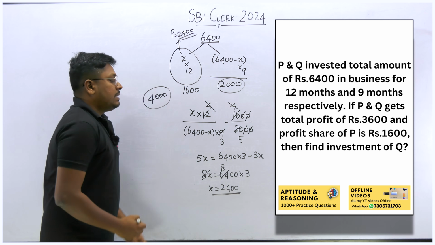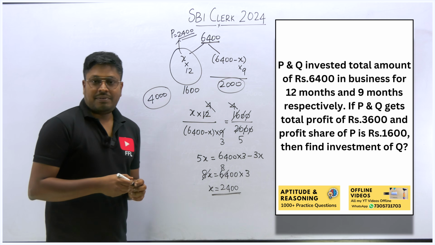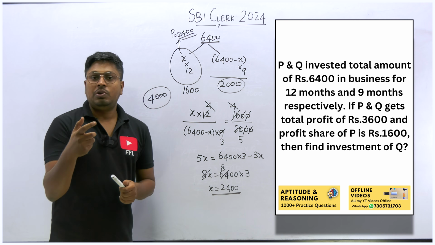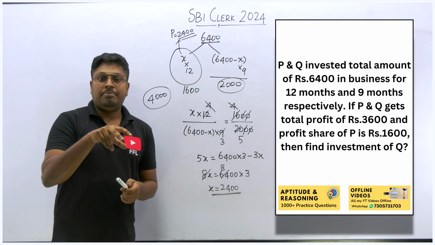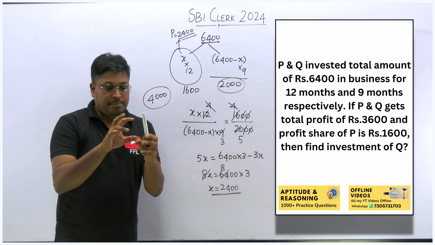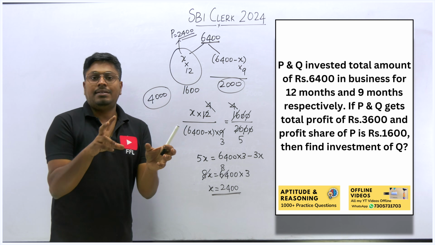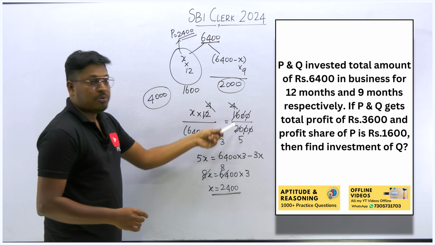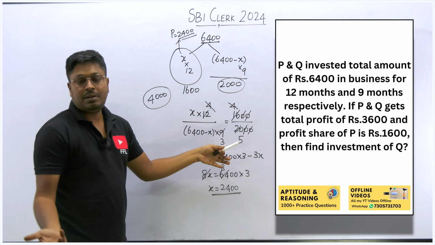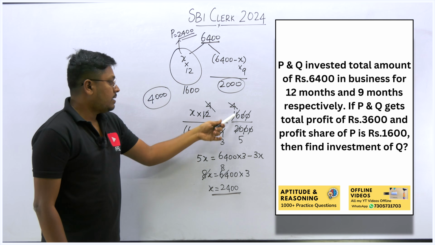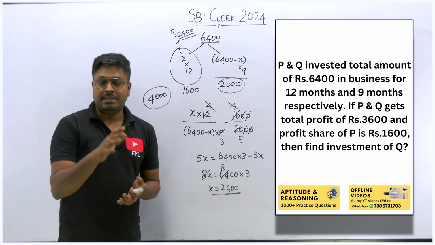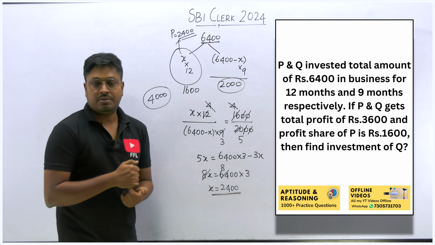So that's it. So easy thing, right? Very easy thing. This is the way you have to solve the question. If the total profit is given and one person's profit has been given, then we can easily find both the persons' profit. And the next target is to find both the persons' investment. Both the persons' investment is equal to their profit, or else the share they have got at the end of the business, right? So now we can easily find the amount both the persons are investing. So this will be the answer for this question.